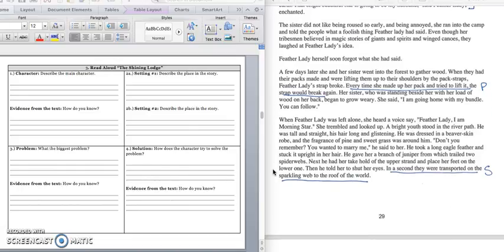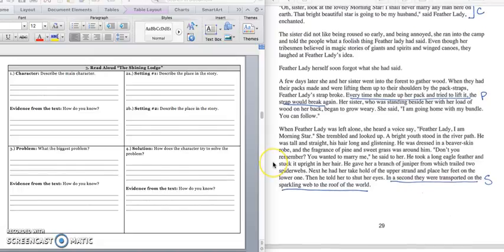Let's keep going. When Feather Lady was left alone, she heard a voice say, "Feather Lady, I am the morning star." She trembled and looked up. A bright youth stood in the river path. He was tall and straight, his hair long and glistening. He was dressed in a beaver skin robe, and the fragrance of pine and sweet grass was around him.